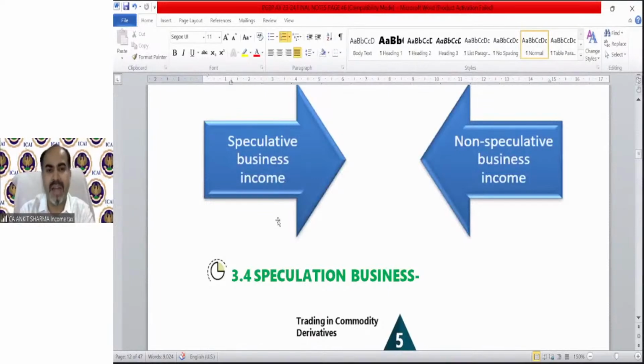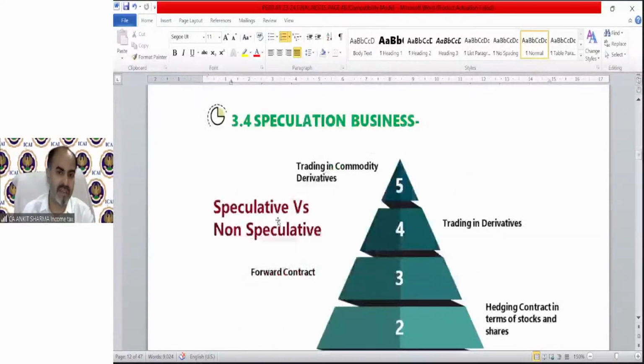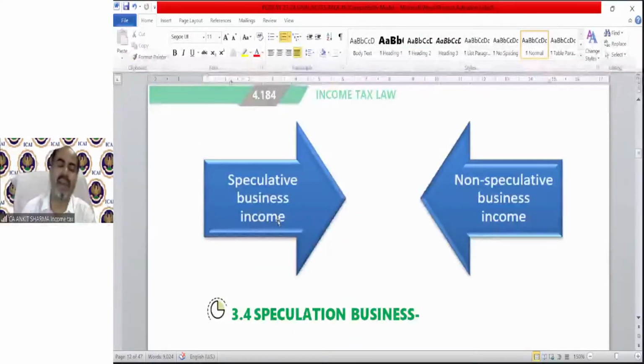Moving on to the other concept, that is speculative business or non-speculative business. Speculative businesses are those in which we trade on any commodity, but there is no physical delivery of that commodity. For example, if I'm in a shoe manufacturing business, I take an order, I supply the shoes and I get the money. The commodity is shoes, and the physical delivery exists. So it's my non-speculative business. It's a normal trading business.